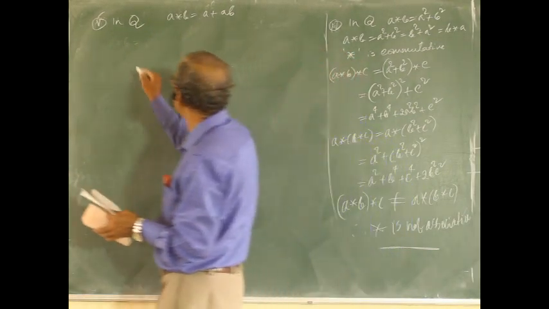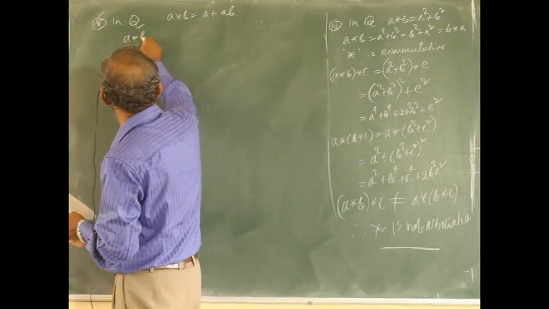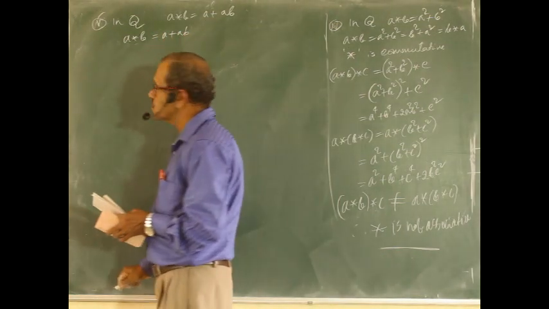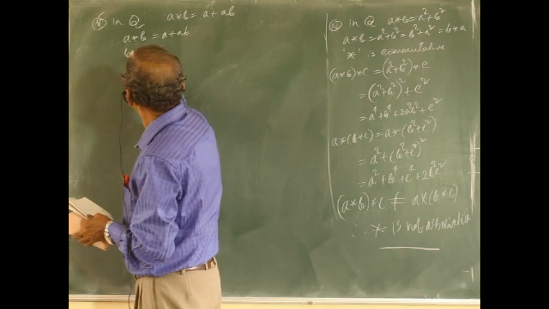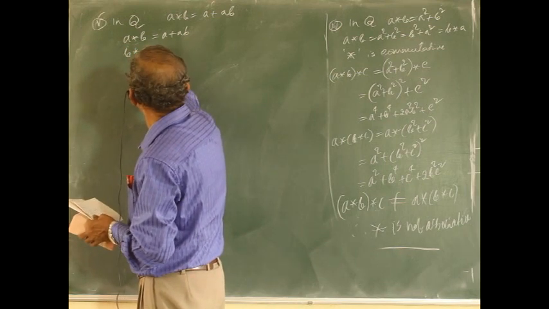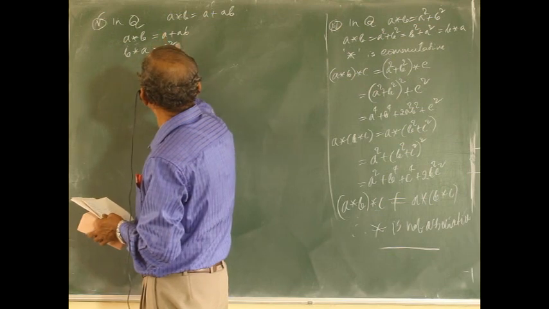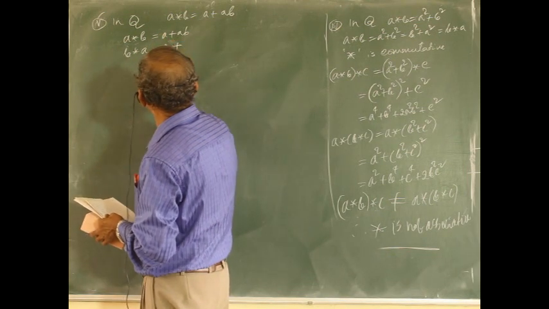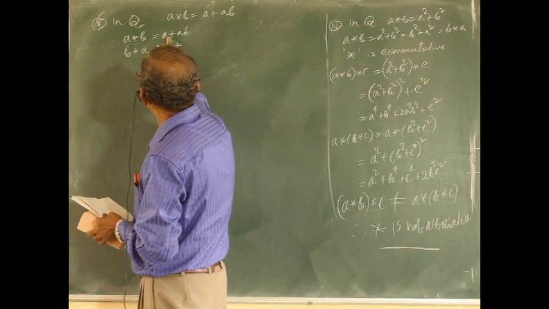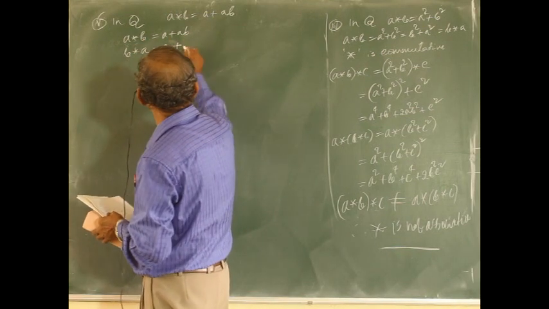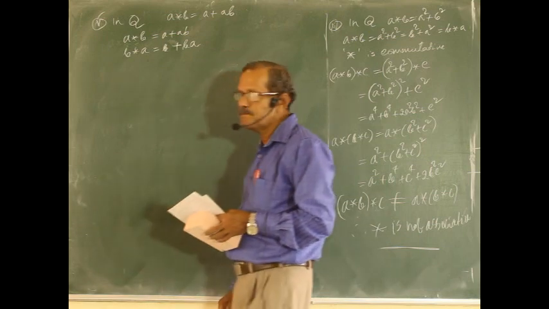First find whether it is commutative. a*b equals a plus ab. b*a equals first one as it is plus second one product, ba.